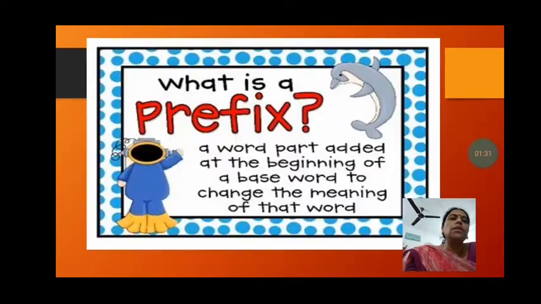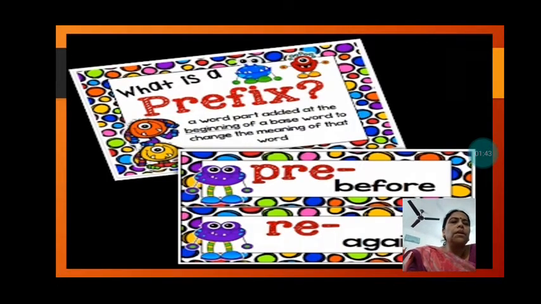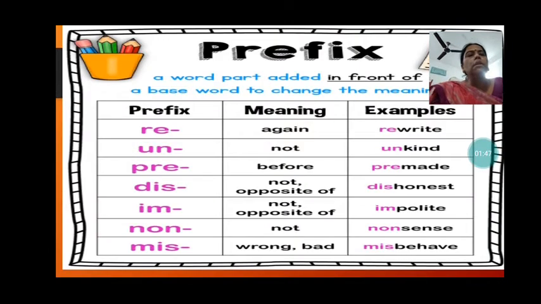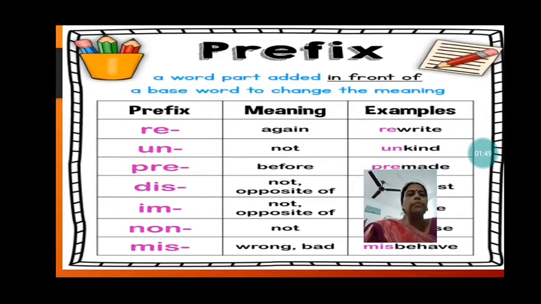Now see, again let us revise. What is a prefix? A word part added at the beginning of a base word to change the meaning of that word. That is a prefix. Like here pre means before, re means again. Let us see some more prefixes.